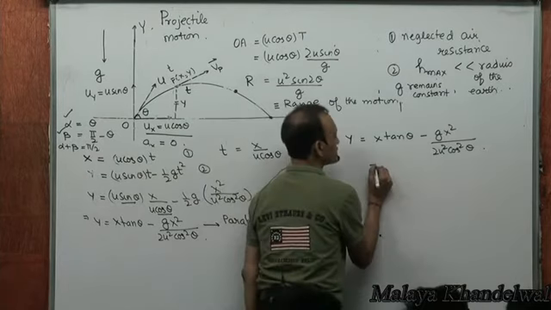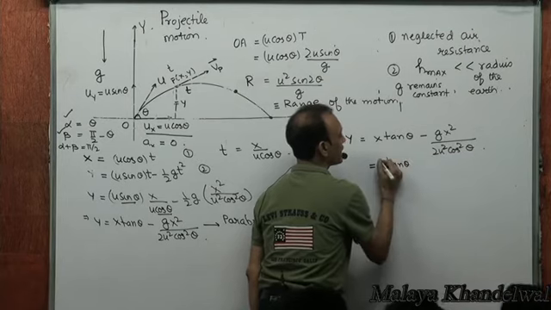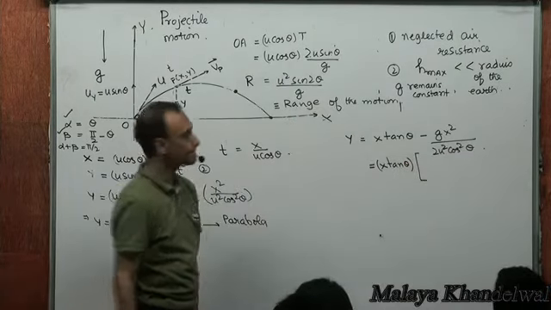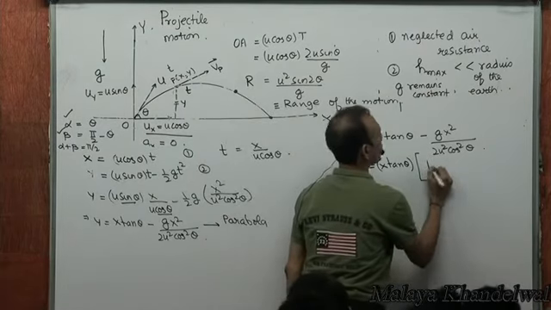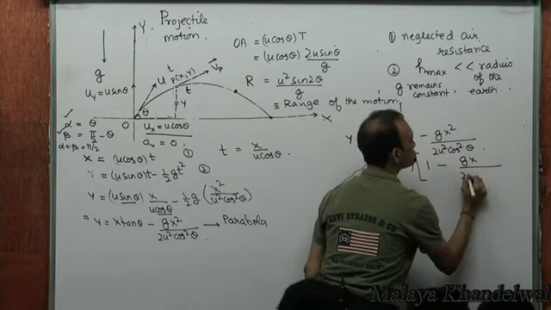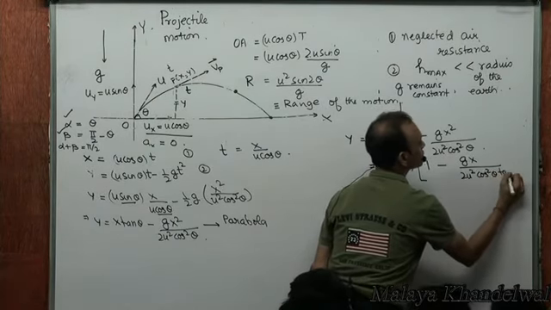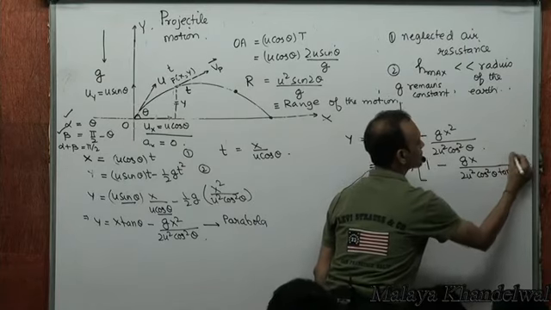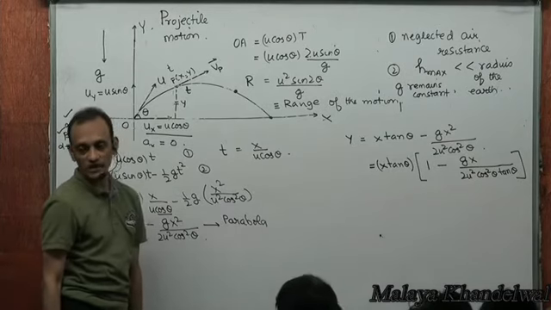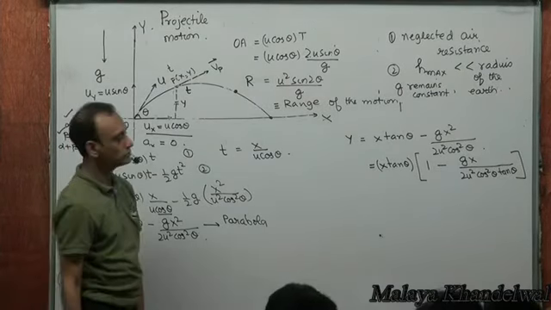Now what I do is I take x tan theta common from this. Then I end up getting 1 minus gx by 2u squared cos squared theta into tan theta.